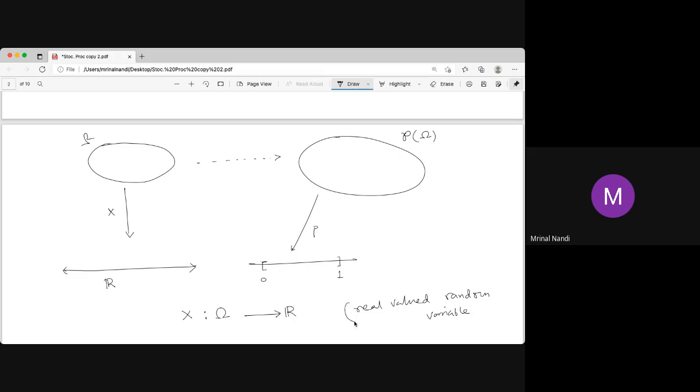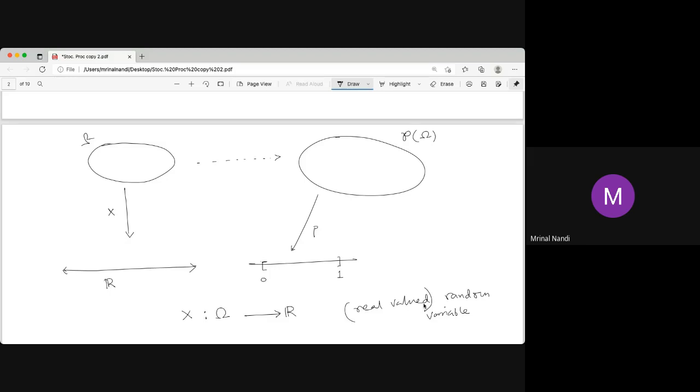We can write it in brackets. But still, there are other random variables other than real. If there are two random variables, one real valued and another complex valued, we have to mention which one is real valued and which one is not. We can't say this is a random variable and that is also a random variable, X and Y are both random variables. We have to say X is a real valued random variable, Y is a complex valued random variable. That means a function from omega to complex numbers, or maybe any other set.